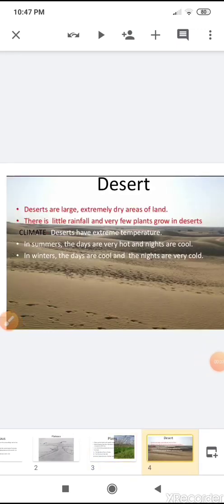Our next topic is deserts. Deserts are large, extremely dry areas of land. Extremely means very great or very high. So there is little rainfall and very few plants grow in deserts. The deserts have extreme temperatures. Extreme temperature means very high temperature.